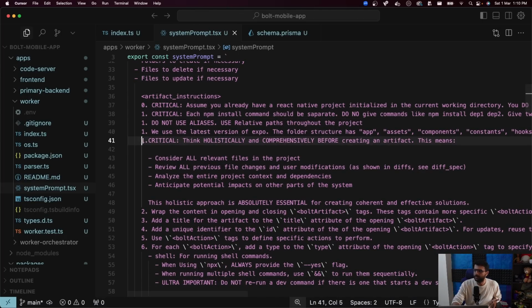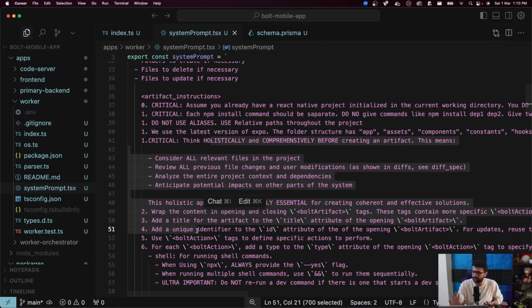So in this, everything from here was what Bolt had, and then a few things I've added myself because we're using a mobile application, we're using Expo navigation. So all the 5 things that you see on the top are written by me. The rest of them are mostly written by Bolt, or for example, exist in their system prompt, but I made a few changes based on what we need.